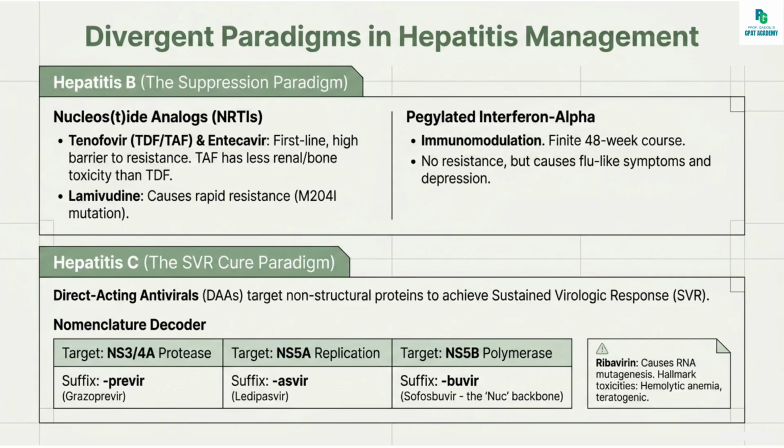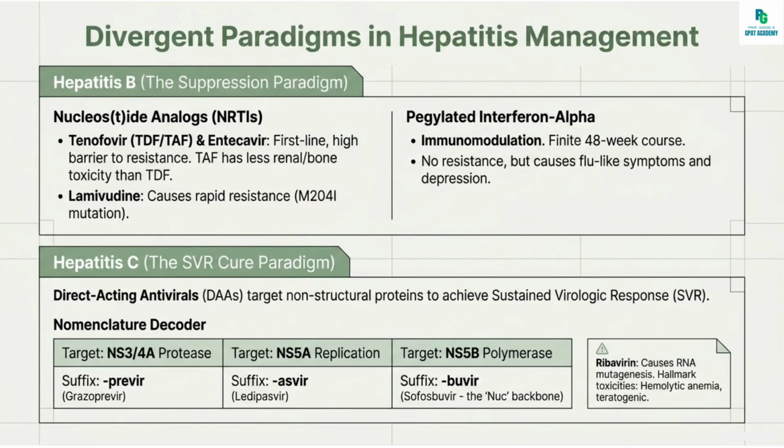Next class is interferon alpha. Mechanism of action is via immunomodulation, that is antiviral cytokines. It boosts the host immune response. It has a finite course of 48 weeks and there is no resistance. Disadvantages include that it is injectable, and causes flu-like symptoms and depression.